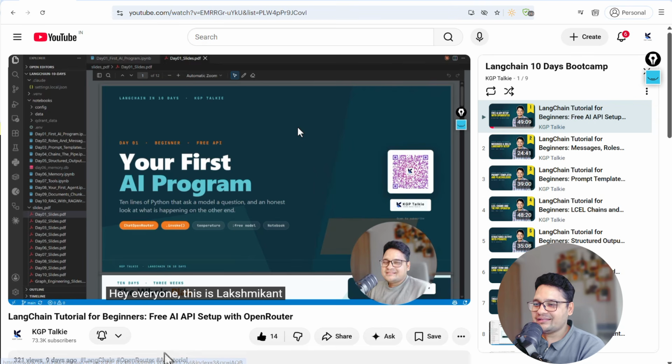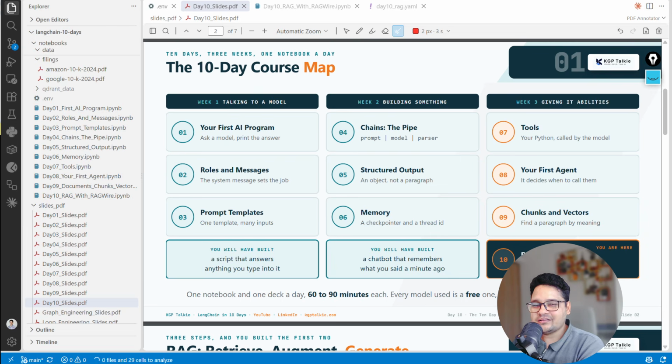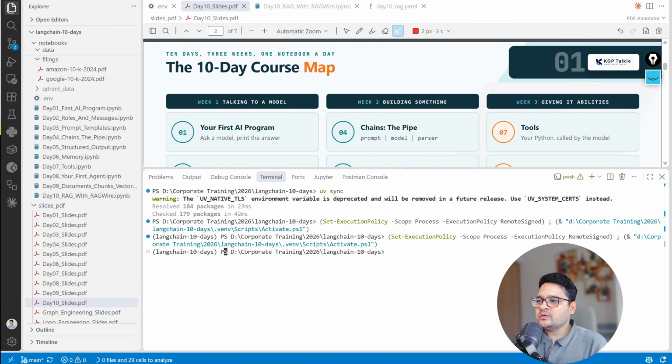All right, everyone. Now let me show you how you can get started with this project. You just need to download this from the given Git repo. Once you have got this repo, first of all, you need to start your terminal. Once you start your terminal, you need to write there UV sync. Let me just quickly show you here. What you have to write here: UV sync.